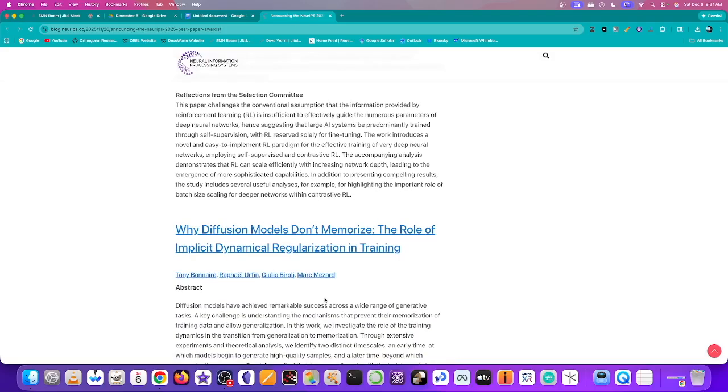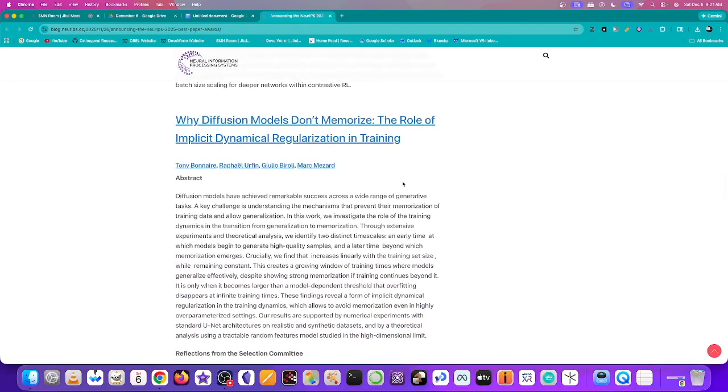So that is an example of contrastive reinforcement learning and how that is implemented. And then we go to diffusion models. So we're moving from large language models to reinforcement learning to diffusion models. So this one is why diffusion models don't memorize, the role of implicit dynamical regularization in training.